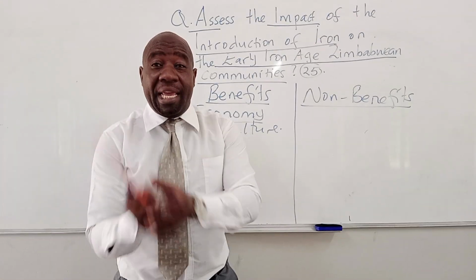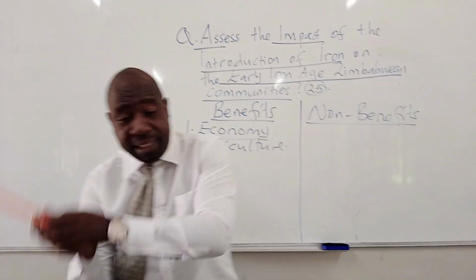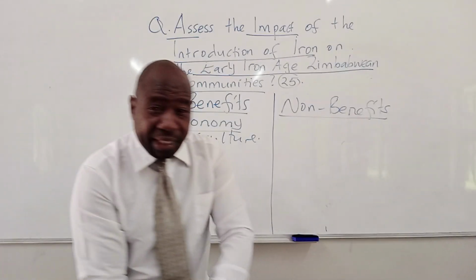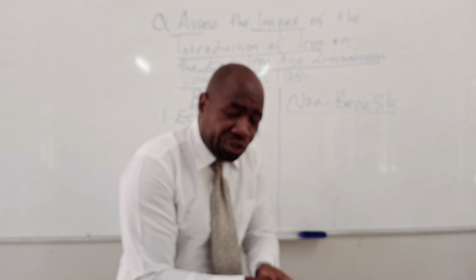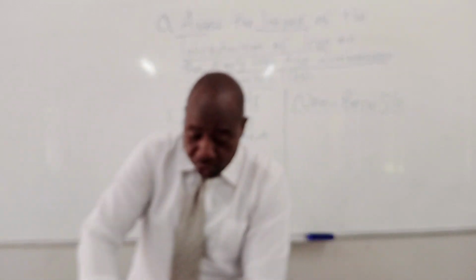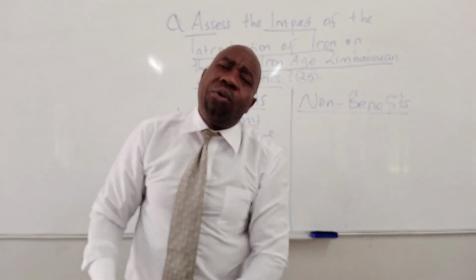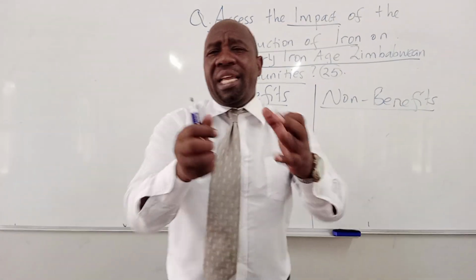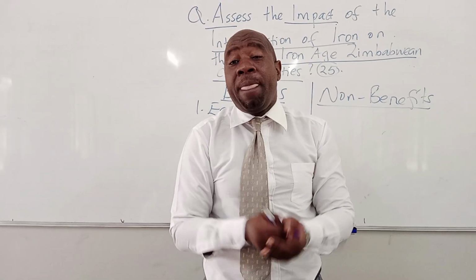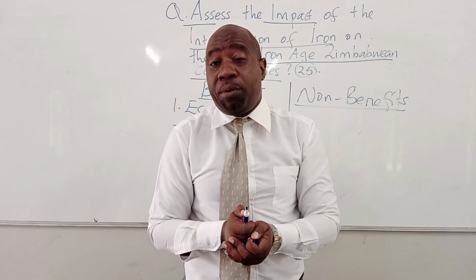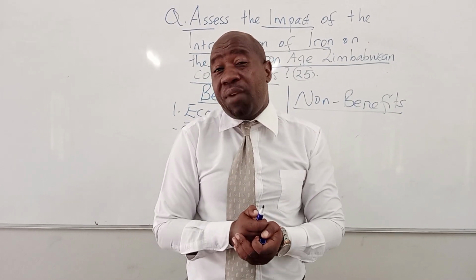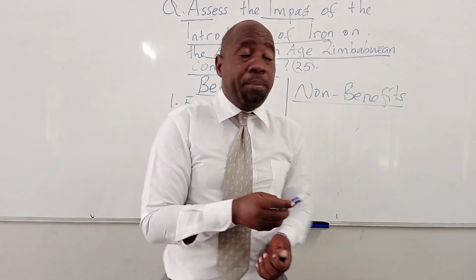People were now using axes. People were now making axes. The axes were used to cut down trees. So when they were cutting down trees, they had to use hoes to till the land. They had to use iron tools to cultivate their crops. So we are saying that the introduction of iron technology brought so many good positivities on the ways of life of the early Iron Age communities.